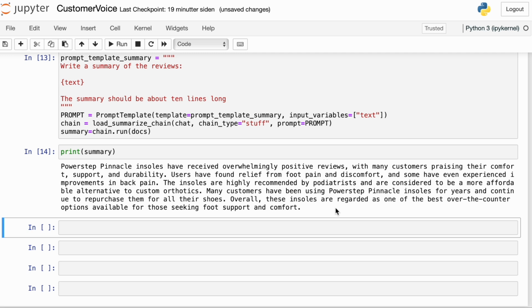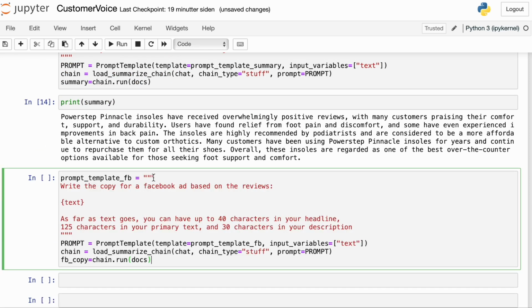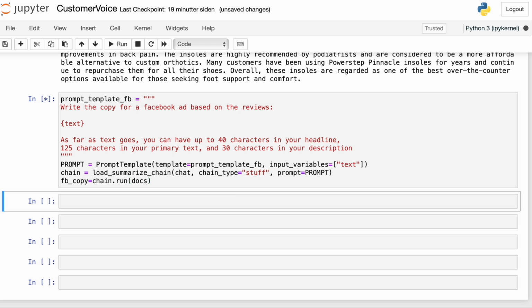All right, let's move on to the ad copy. We're going to write copy for a Facebook ad, and we're going to use the same chain type and the same type of template. So I'm going to ask GPT-4 to write copy for a Facebook ad, and I'm going to give it some restrictions in the number of characters. I think these character limits are up to date.